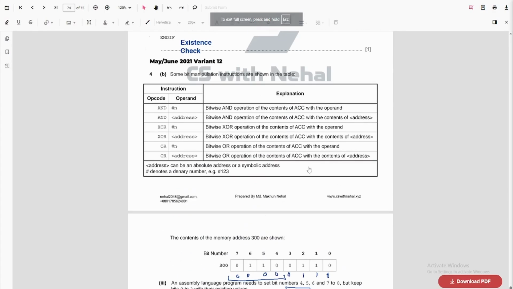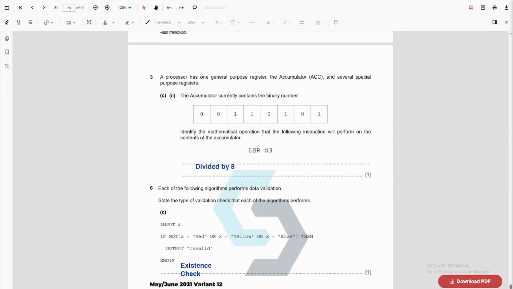All right, guys. So we have missed one question actually, which was a bit different from the other questions. So here we are asked LSR of 3. So we are given an LSR of 3. That means we remove the last 3 bits. This becomes 0 0 0 0 0 1 1 0, right?